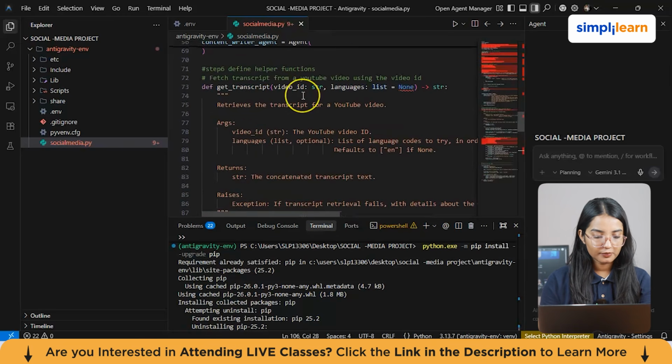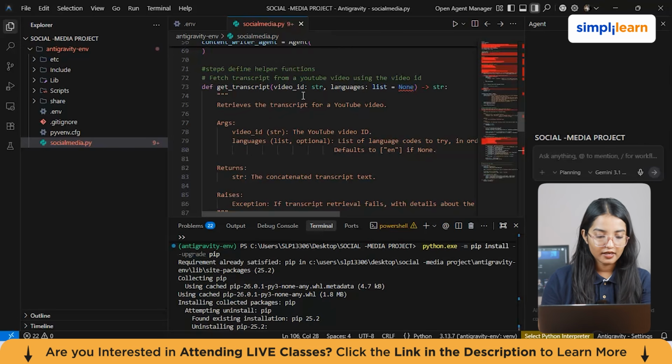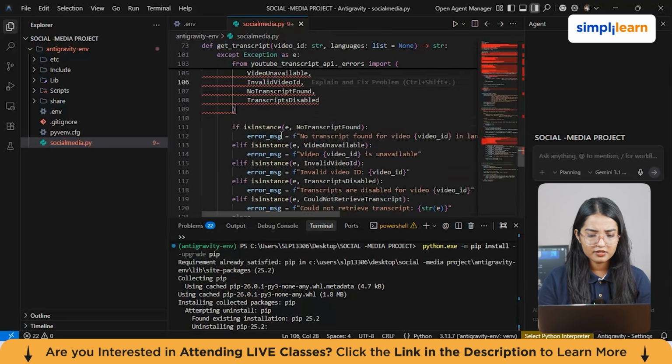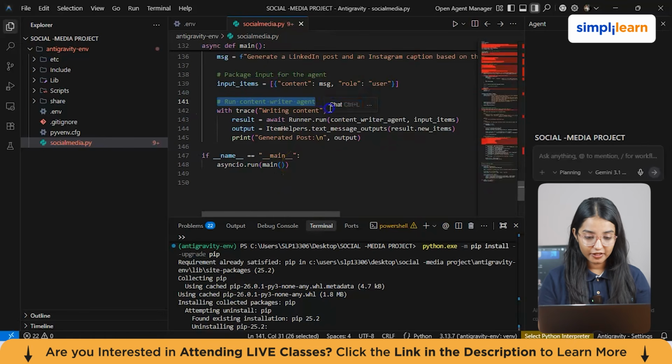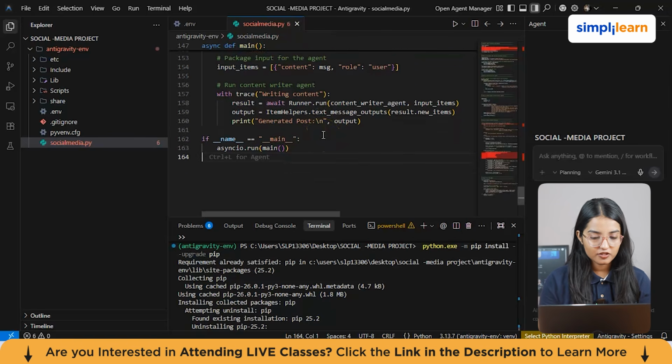Now this get transcript function here will fetch the transcript of a YouTube video, and you have to give the video ID for that, and it can handle errors for various issues like an unavailable transcript or a wrong video ID, in case some exception occurs. The last step would be to run the content writer agent with trace, writing content result, await runner dot run, and this is almost done. Now the main function will actually run the agent. It will fetch the YouTube transcript for the provided video ID, and then it will generate a post for LinkedIn or Instagram using the content writer agent, and the output will be given as the generated content.